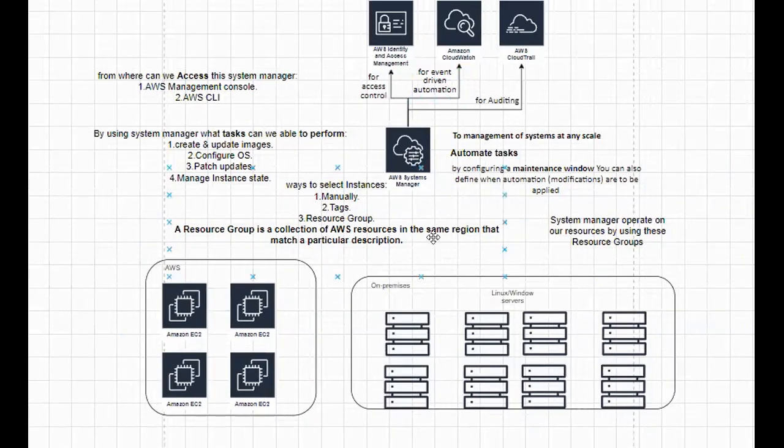In order to perform any query or task by using the System Manager on any instance, first it needs to communicate with the instance, right? Yes. So what type of instances can the System Manager communicate with?